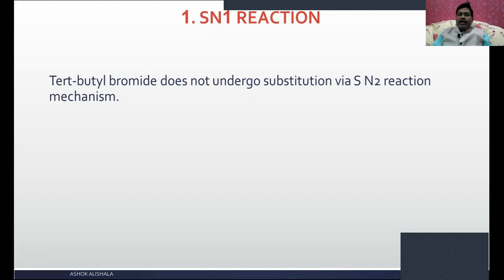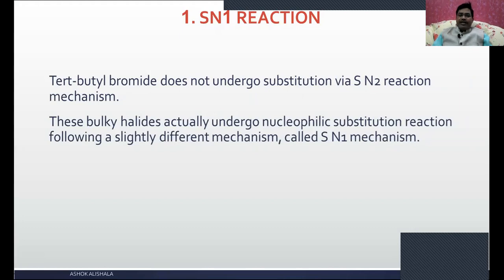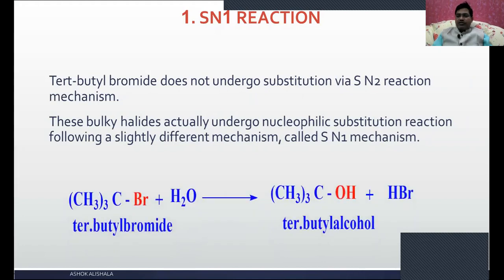Tertiary butyl bromide does not undergo substitution via the SN2 reaction mechanism. These bulky halides undergo nucleophilic substitution following a slightly different mechanism called the SN1 mechanism. This is tertiary butyl bromide, and when it undergoes hydrolysis, it gives tertiary butyl alcohol, and you can know this reaction does not follow the SN2 mechanism.